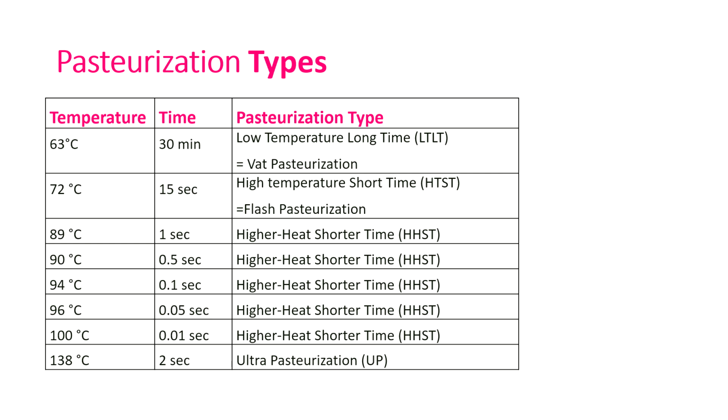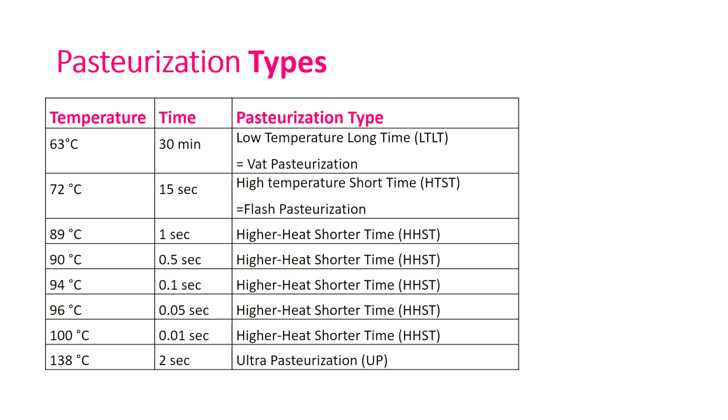63 degrees Celsius for 30 minutes is called low temperature long time, shortly called LTLT. This is VAT pasteurization. Then 72 degrees Celsius for 50 seconds is called high temperature short time, HTST. It is called flash pasteurization.